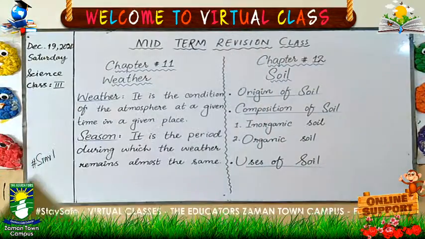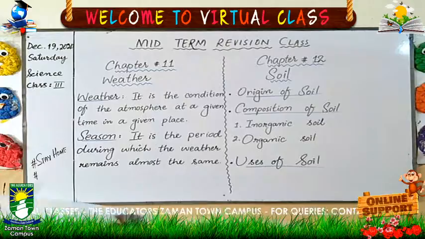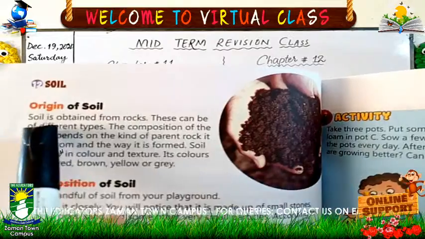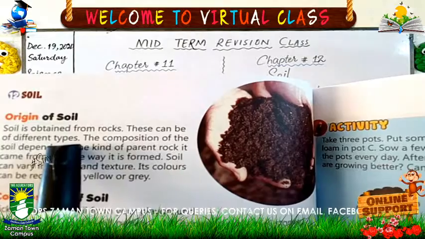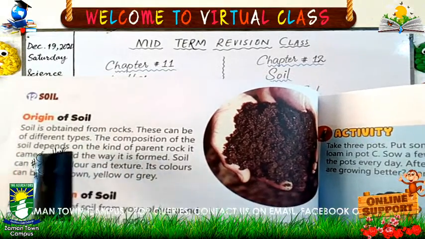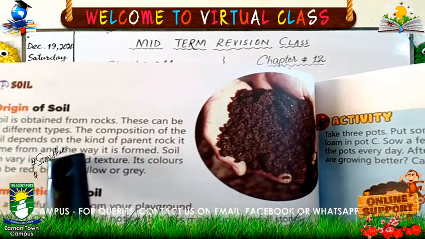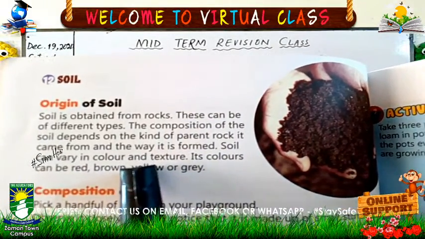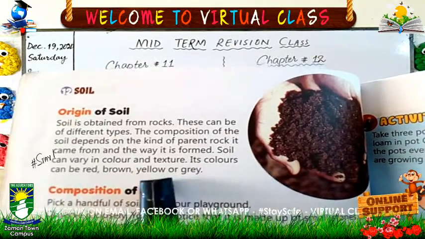And now, come to the next page. On page number 86, you can see here there is a heading of origin of soil. Now, soil is obtained from rocks and these can be of different types. The composition of the soil depends on the kind of parent rock it came from and the way it is formed. Soil can vary in colors and texture. Its colors can be red, brown, yellow or grey.